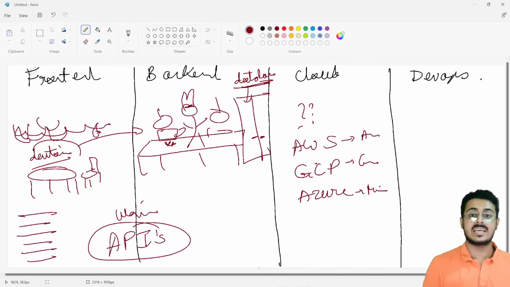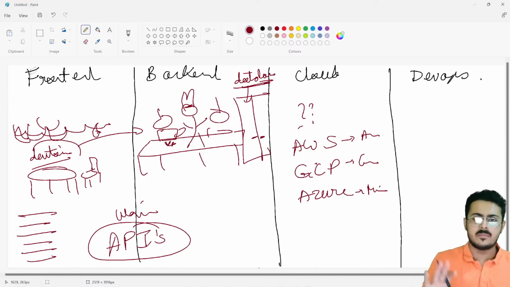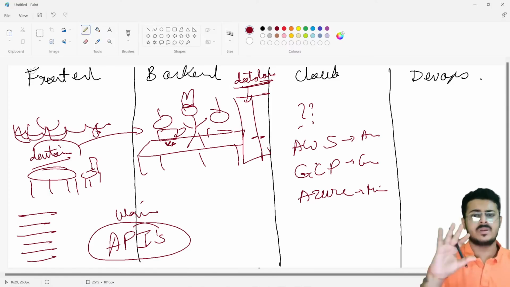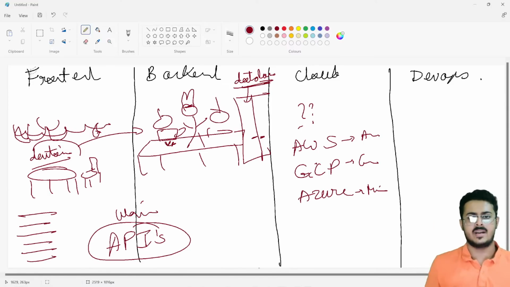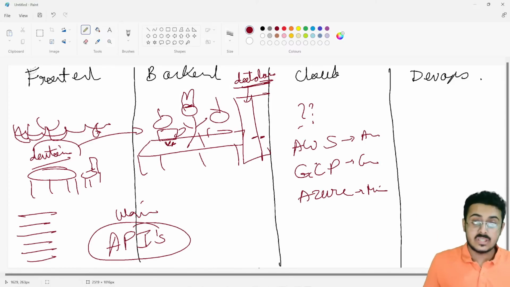So AWS basically gives you the servers on rent. You can deploy your code on our server, and I will charge you according to your usage. If you're using it on an hourly, daily, or monthly basis, or even for a few minutes, I will charge you only for that. You don't have to buy an entire server, so your costs are reduced. You're only paying for how much you are using the server.